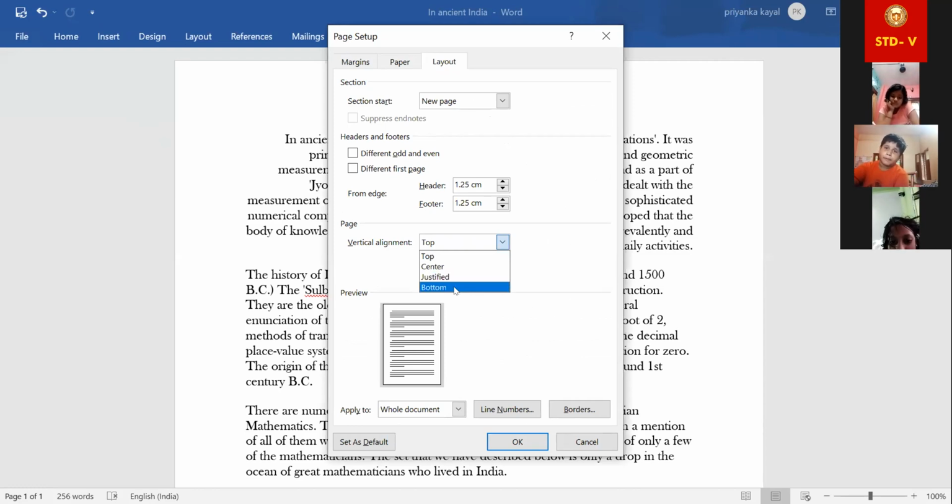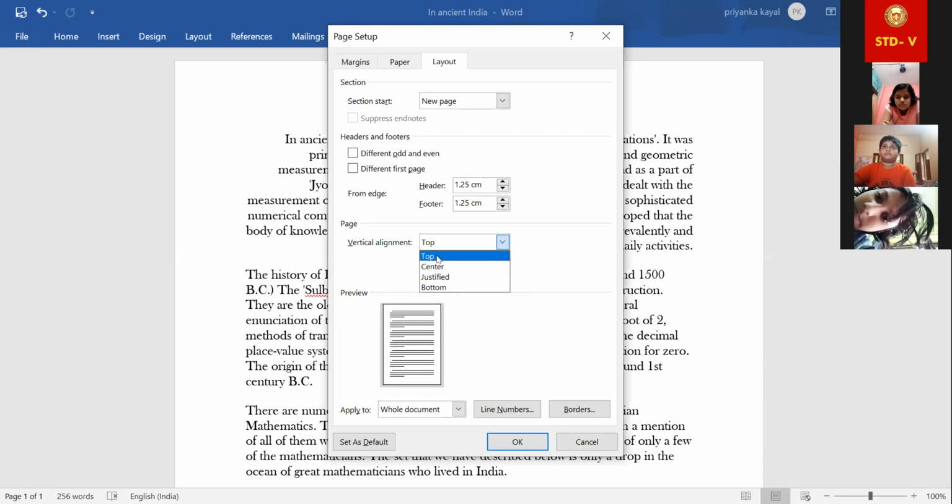Achha, horizontal and vertical, what is the difference? As I told you, left and right. That means center and justified are common for both of them. But in case of horizontal, left and right are included. In case of vertical, top and bottom are included. Understood, Ipshita, Pooja? Yes, ma'am. Isha? Yes, ma'am.